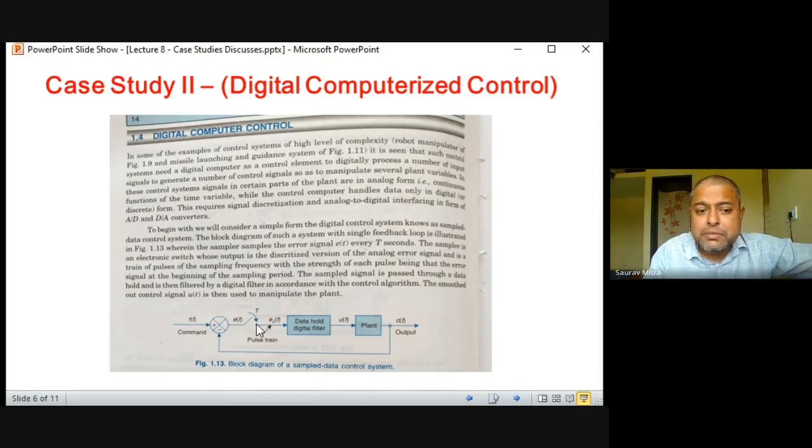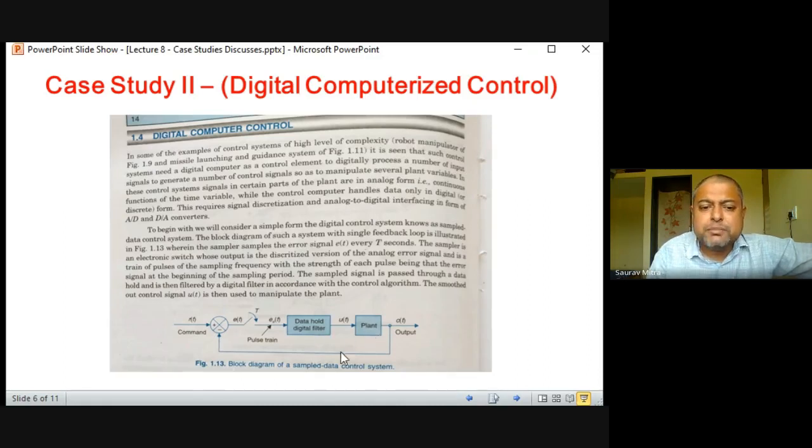So whenever it is closed for time T, input goes to the output, and whenever it is open, input is not going to the output. So every time it is getting connected, input is coming to the sampler. So that is actually the first step of digitization. Then after discretization happens quantization, and finally happens coding, and coded or digitized output go to the controller. Controller is a digital controller, it takes a decision accordingly and it produces a digital output. So here all those things are not shown. Digital output is converted again to analog by means of a DAC, and that is given to the actuator, and that is given to the plant.